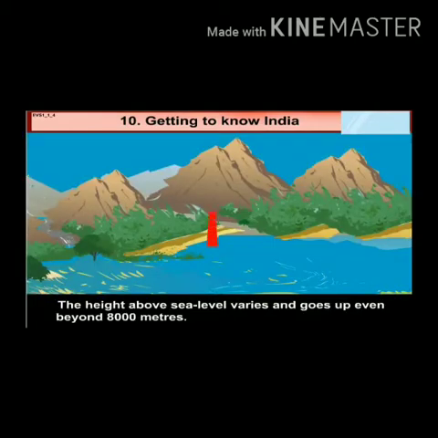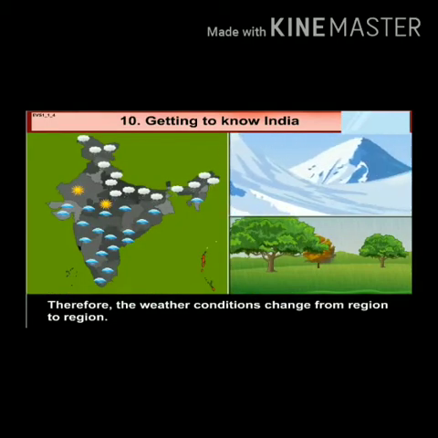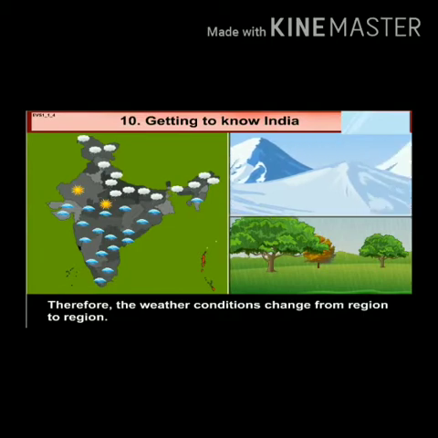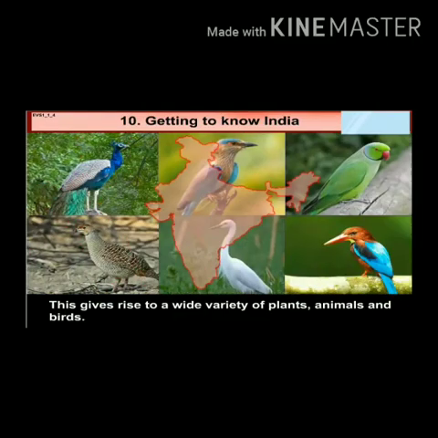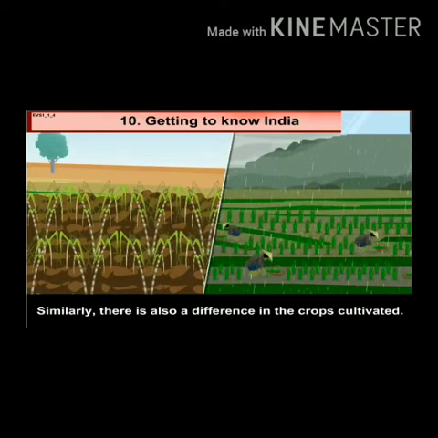The height above sea level varies and goes up even beyond 8,000 meters. Therefore, the weather conditions change from region to region. This gives rise to a wide variety of plants, animals and birds. Similarly, there is also a difference in the crops cultivated.